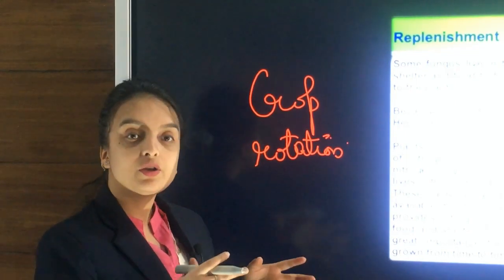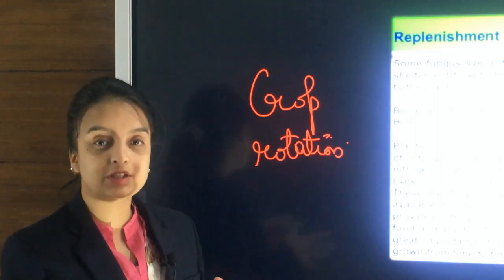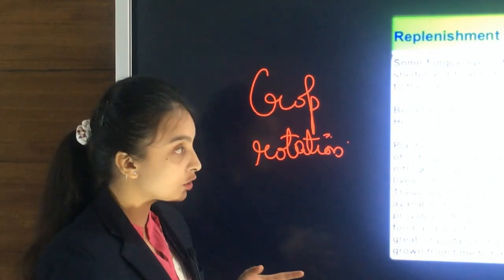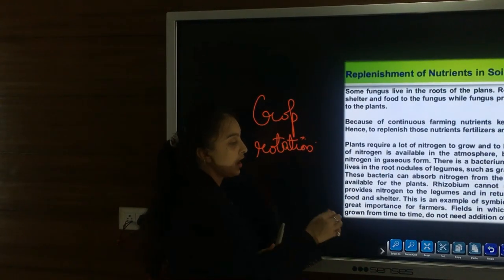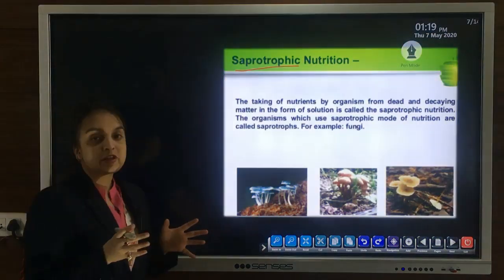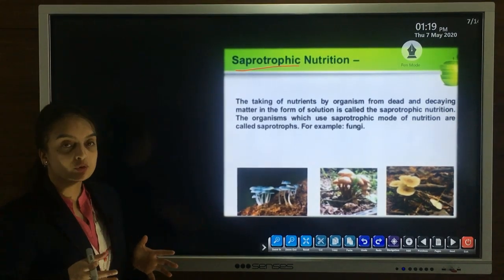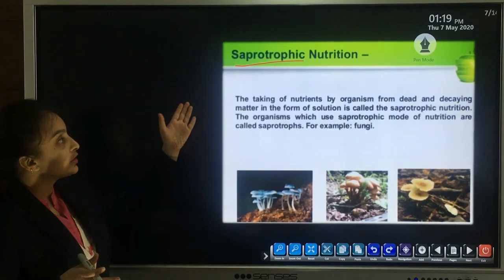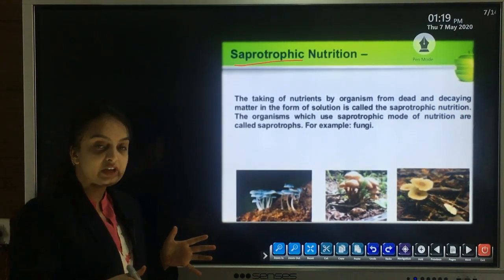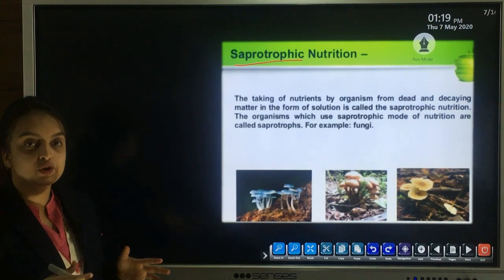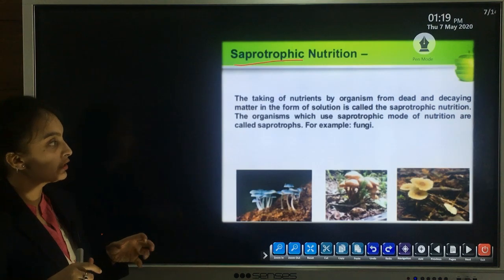This mode of nutrition is also seen in the case of plants as well. As I have told you, there are saprotrophic, parasitic, and insectivorous modes of nutrition. In saprotrophic nutrition, these are organisms which feed upon dead and decaying matter and grow in areas which are full of dead and decaying matter.